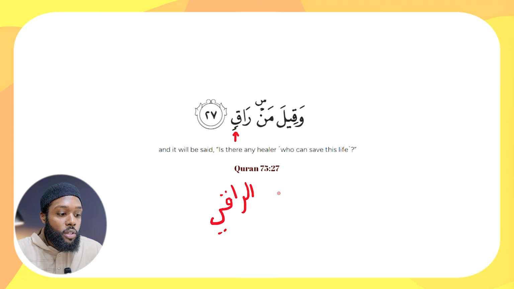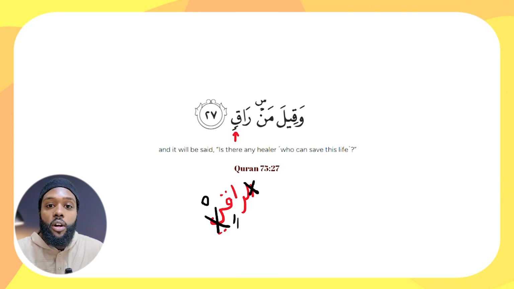So obviously we're going to remove this alif lam at the beginning, right? And not only is the vowel at the end hidden, but the letter ya is also removed, right? It's also hidden. And so we have raqi. But notice there's no dhammatain here. So when the ya is dropped, it becomes an additional kasra, right? And now we have raqin.